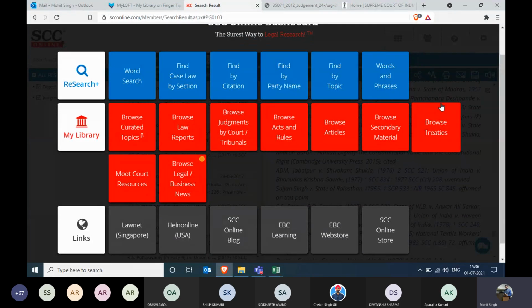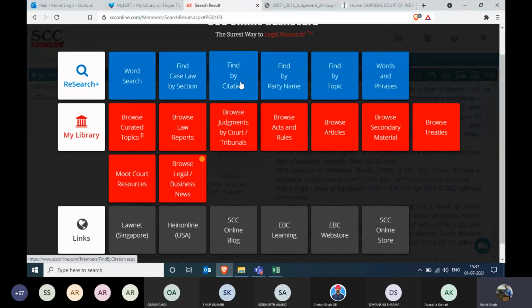Now the dashboard is very easy to use as it provides the user different tiles through which he or she can redirect himself or herself to whichever category that person would like to see. I would like to see a particular case law with the help of a party name, I can go with the party name. I would like to see a case law with the help of a citation, similarly, I can go with a citation, and many other tiles are available for you.